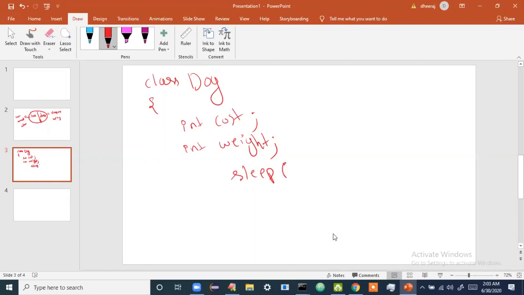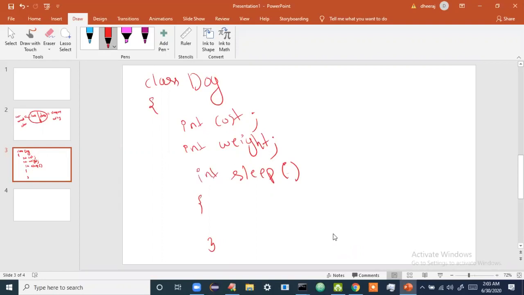And how to write this method? You have to write this method like this. When you're defining a method, it has to be defined in this way, that is, what it accepts and what it returns. As of now, is it accepting anything? No. Is it returning anything? No. Void type means it doesn't return. Void means nothing in English. So I'm telling the return type is nothing. But if I wrote integer here, it means its return type is integer.